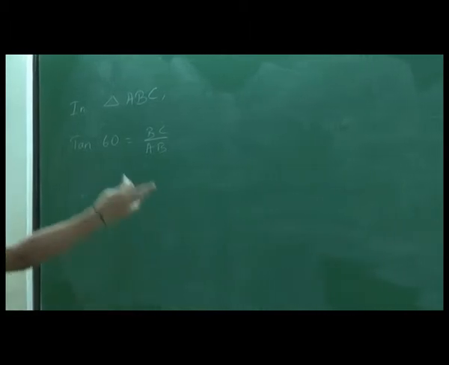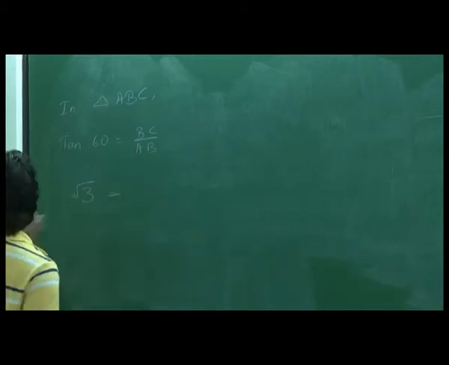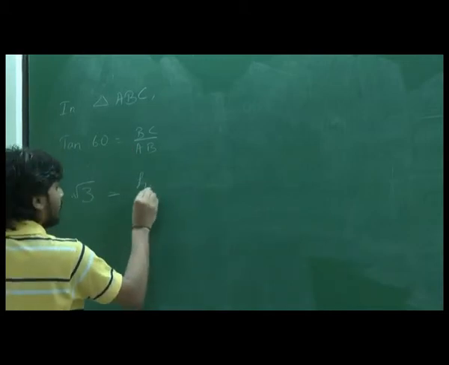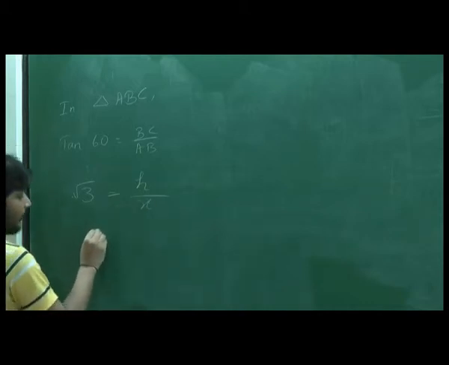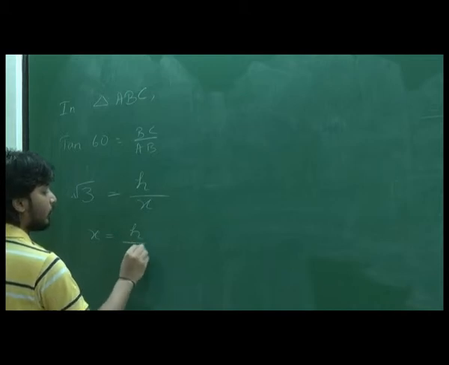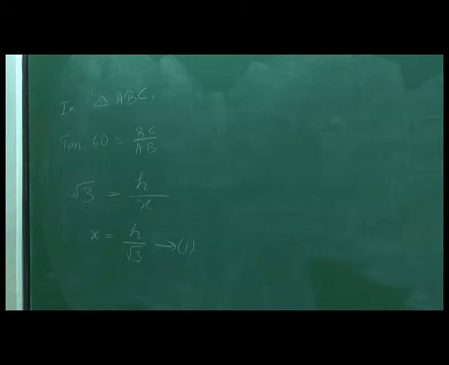So in this triangle, we fix 60 degree. So the opposite of 60 degree is BC and adjacent is AB. So tan 60 will be BC by AB. What is tan 60 from the table? Root 3, right? So root 3 is equal to BC, which we assumed to be H, and AB, which we assumed to be X, right? So from this, what we get? X is equal to H by root 3. Let's call this equation 1 and keep it, okay? So far clear? Yes, sir.